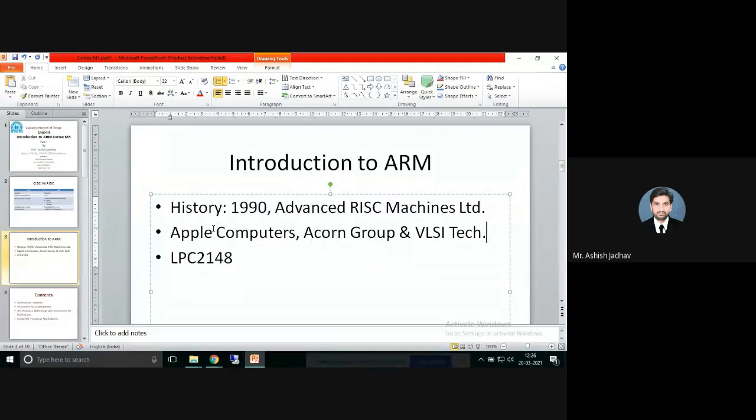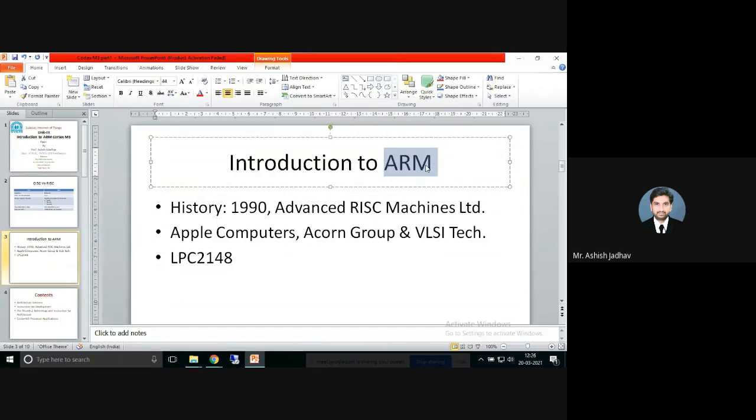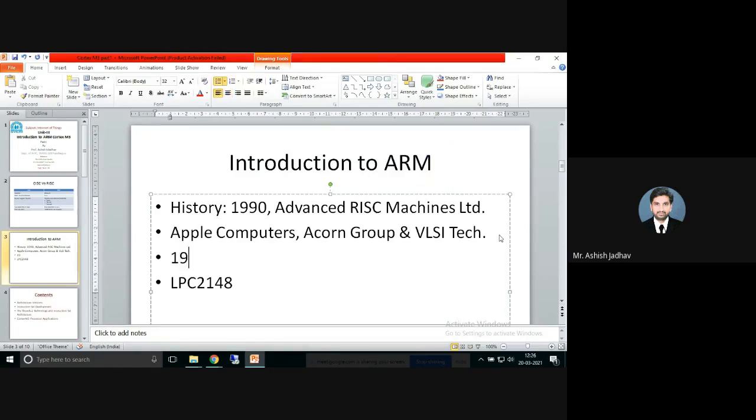They combined this venture, and they evolved this ARM series into the market. After that, in 1991, ARM introduced ARM 6 processor family. Right. So in 1991, ARM 6, ARM version 6, V6, you can say, processor family came into existence, and VLSI became the initial licensee of that ARM 6. Then subsequent